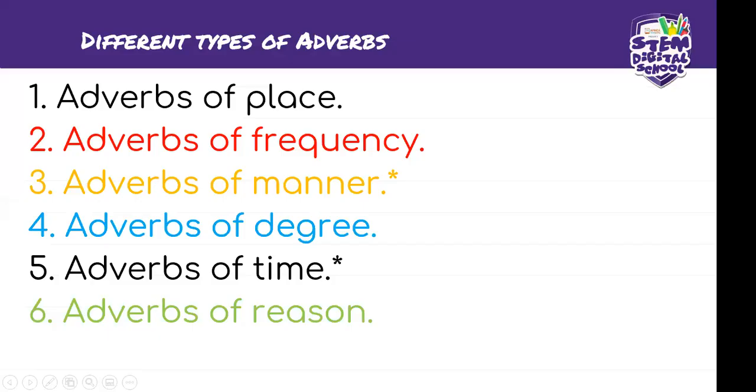So these are the different types of adverbs. All right. So I told you that it is 6 of them, and in today's lesson, we'll only be focusing on 2 of them. So we'll be focusing on the adverbs of manner and the adverbs of time.